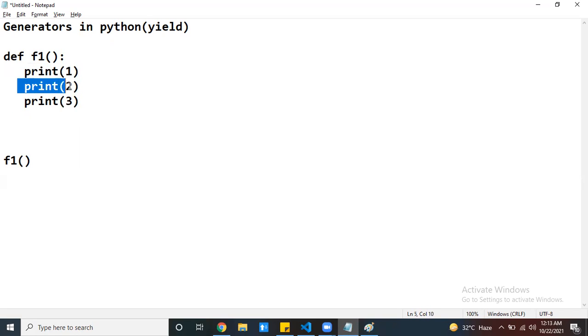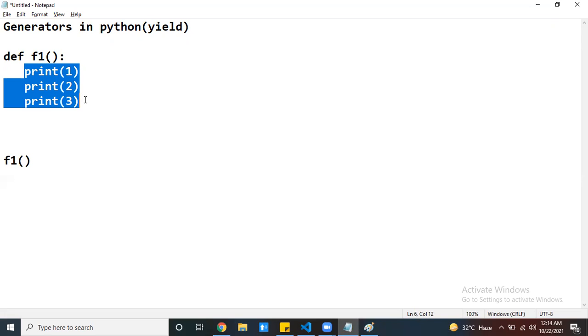First one is printed, after that two, after that three. That means once my function is called, my execution flow will never stop. That is not in your hands. Each and every statement is executed one by one, synchronously. It's like a normal function.